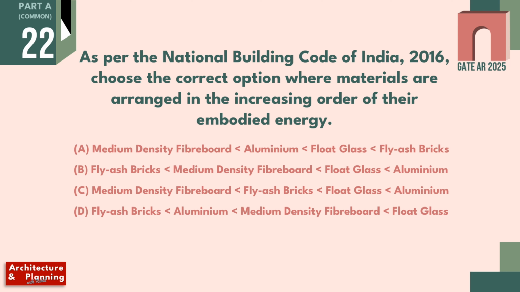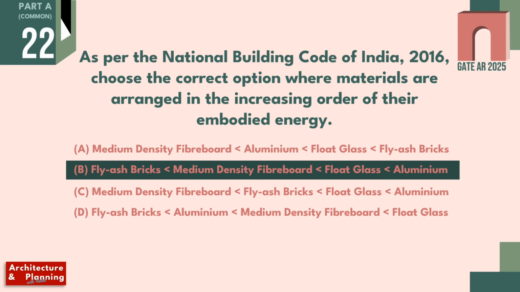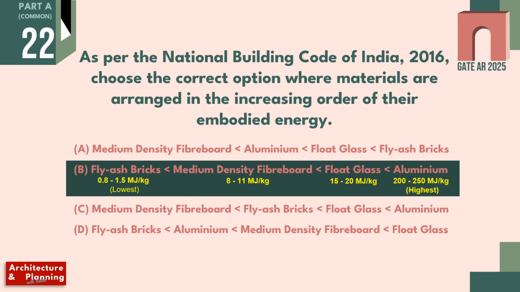So embodied energy is the total energy required to extract, process, transport and install a building material. And the lower the embodied energy, the more sustainable the material will be. NBC provides embodied energy of the building materials, and as per this, the correct arrangement of building materials in increasing order of their embodied energy is given in option B. Fly ash bricks, then medium density fibreboard, then float glass and at last aluminium. Their embodied energy is given below.